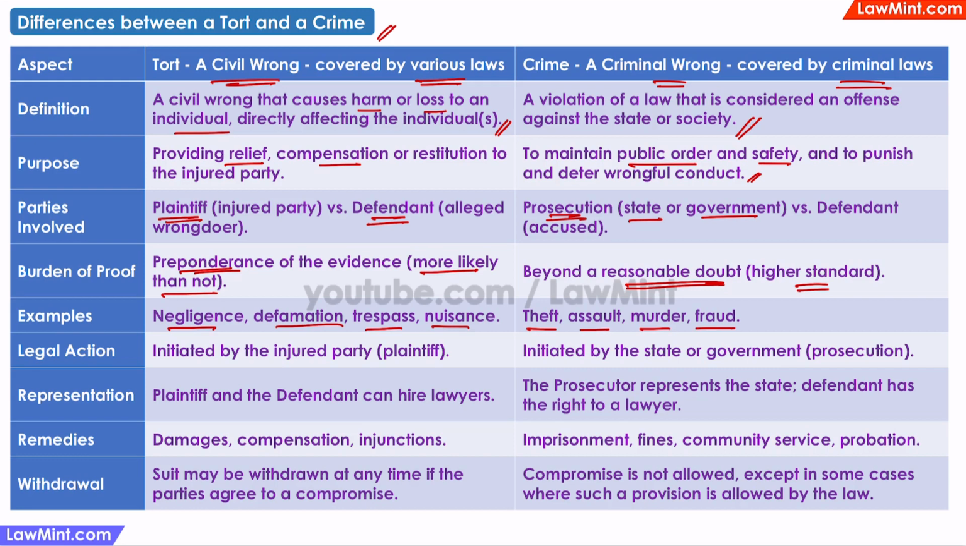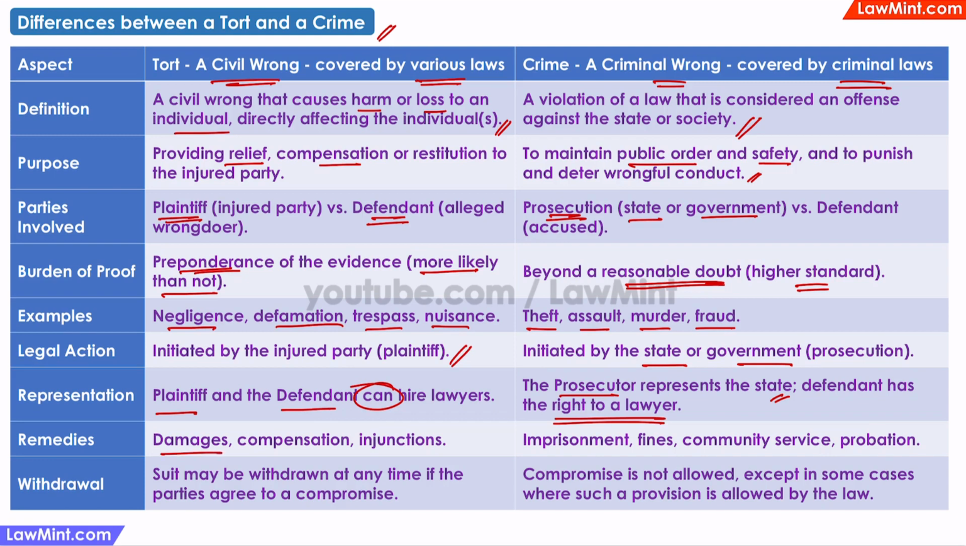Under tort law, the legal proceedings are initiated by the injured party, whereas in criminal law, the legal proceedings are initiated by the state or the government. In tort cases, the plaintiff and the defendant can hire lawyers to represent them, whereas in criminal cases, the prosecutor represents the state and the defendant has the right to a lawyer, which means that if the defendant cannot afford to hire a lawyer, the court will appoint a legal aid lawyer.